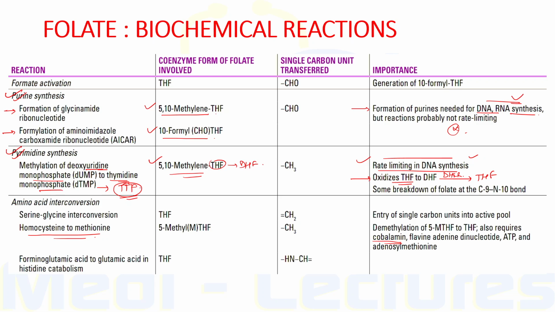Now folate is also a coenzyme for methionine synthesis from homocysteine, in which methylcobalamin is also involved, and tetrahydrofolate is regenerated in this reaction. There is demethylation of 5-methyl tetrahydrofolate to tetrahydrofolate. Now this tetrahydrofolate is acceptor of single carbon unit which are newly entering the active pool via conversion of serine to glycine. So this tetrahydrofolate is utilized as cofactor in serine to glycine interconversion, which again form 5-methyl tetrahydrofolate. So this is for entry of single carbon units into the active pool.